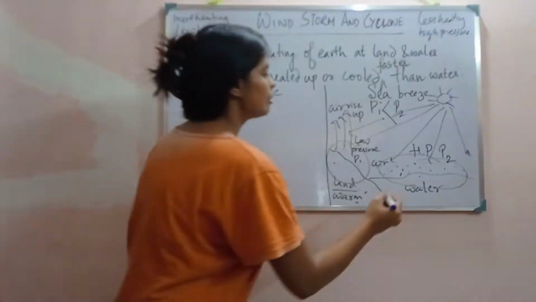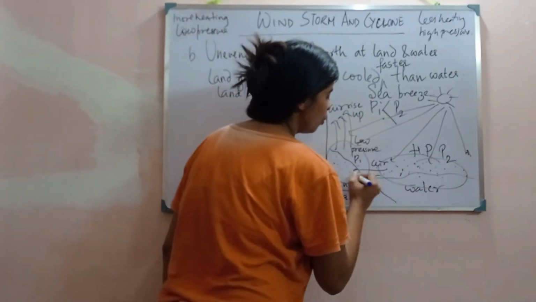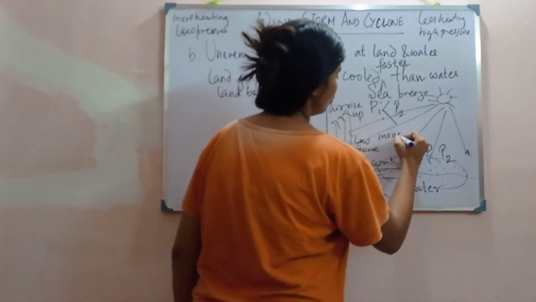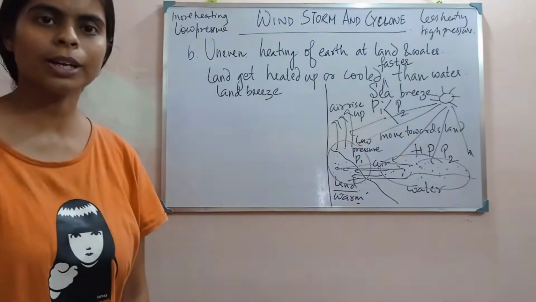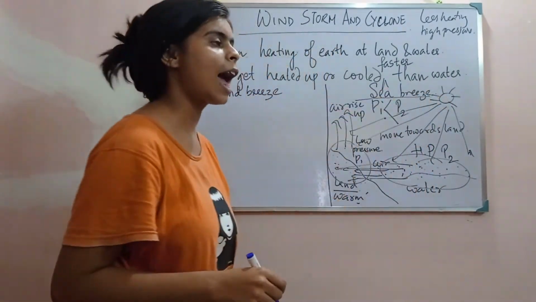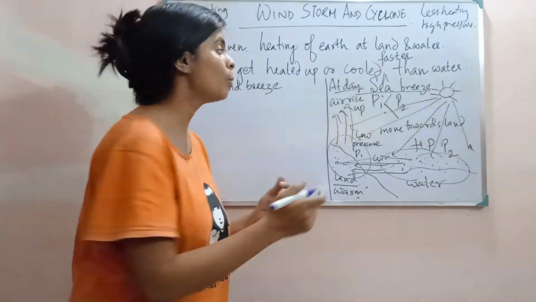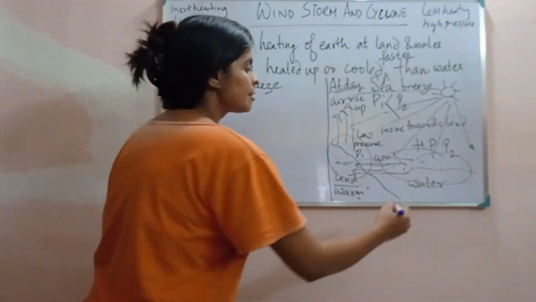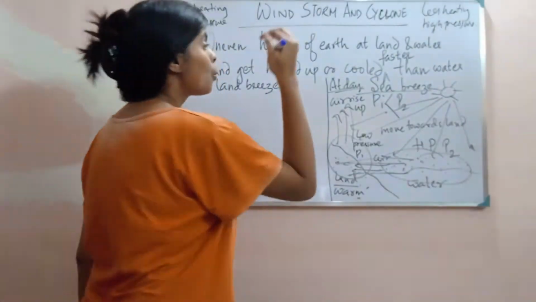So what will happen? The air present above the water will move towards land, thus creating a sea breeze. This is called sea breeze. And when does it happen? At daytime. The sea breeze happens at daytime because air is moving from water to land. Sea breeze means water to land.